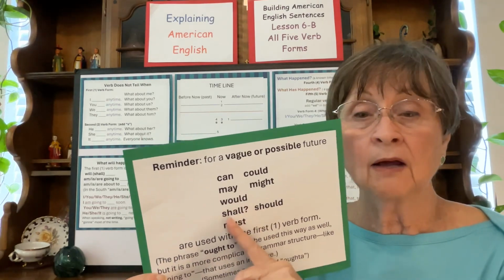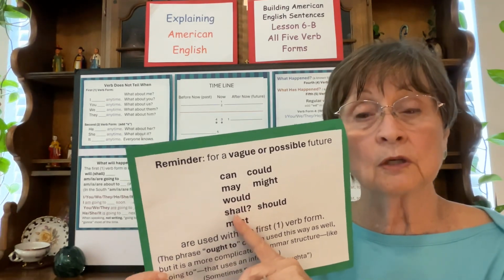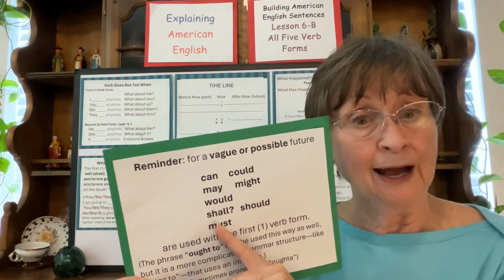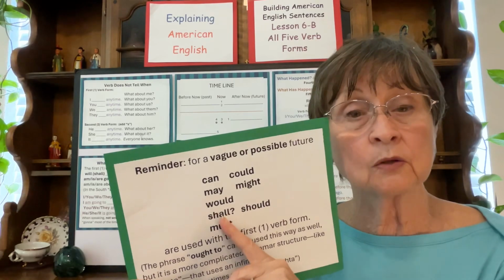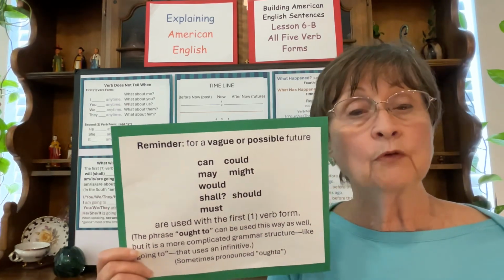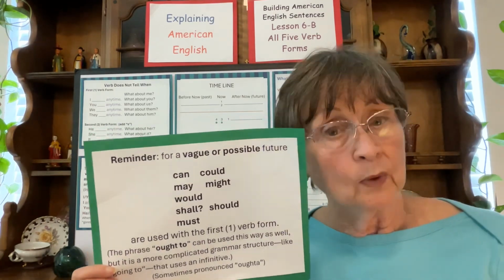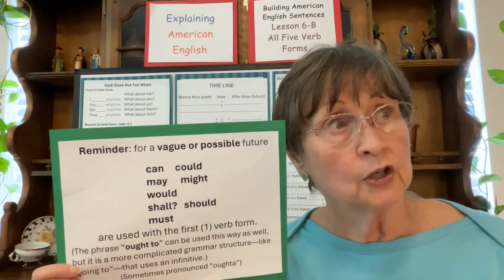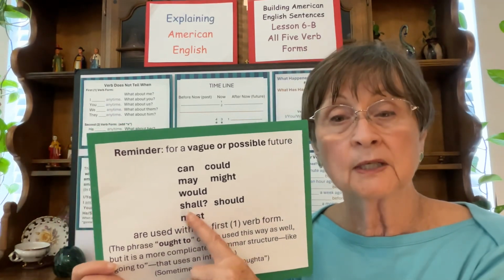Now, shall, I've already mentioned, is used in a question. Shall I go? Shall we go eat now? We don't use it so much in a statement, I shall go. But if we're asking, shall we, it's almost like, will we agree? Shall we go? So it's very common in a question.